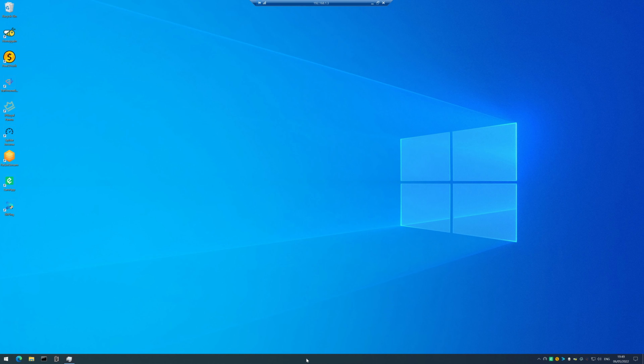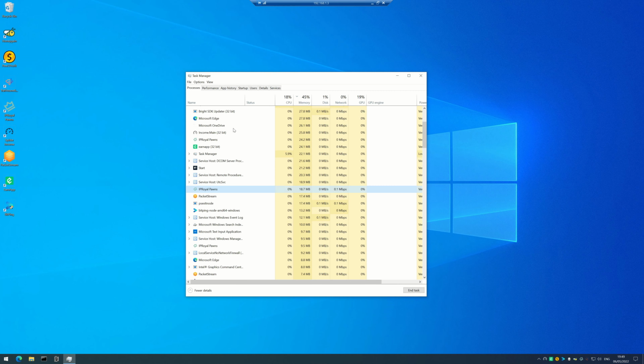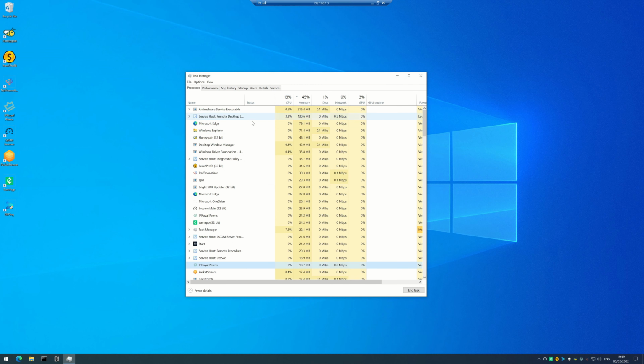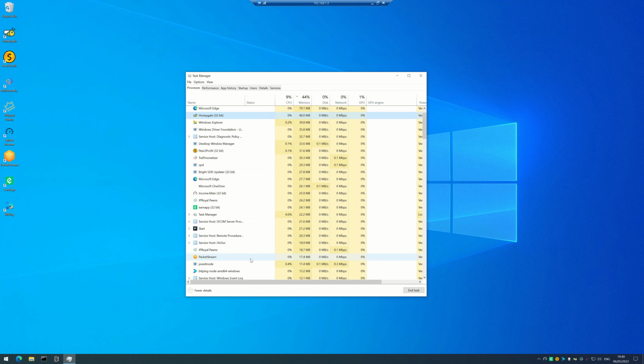So if we have a look on my little mini PC here, we can see the various apps. If we go up to the top, sorted by memory here, we can see Honeygain's using about 46 megabytes, Peer to Profit 36, and it's going down and down, 24 megabytes here, PacketStream 17.